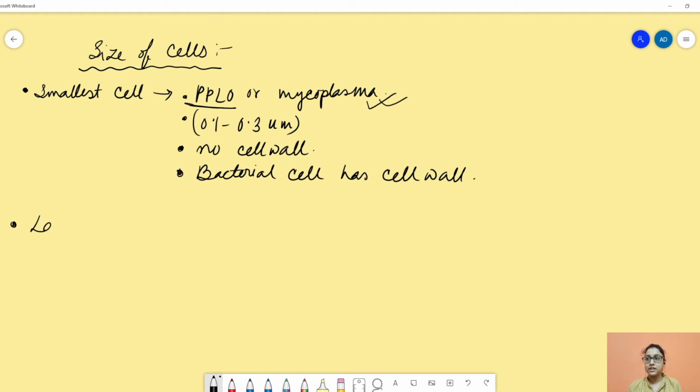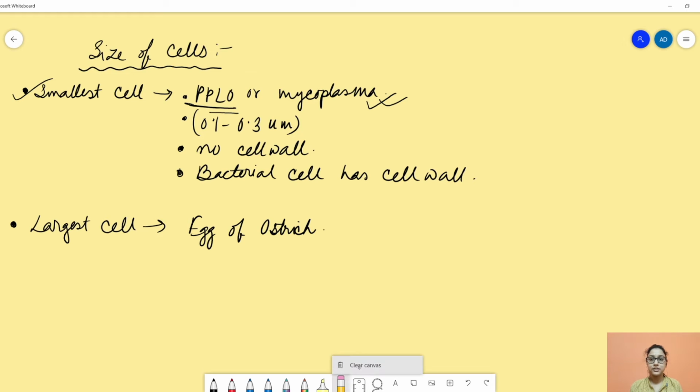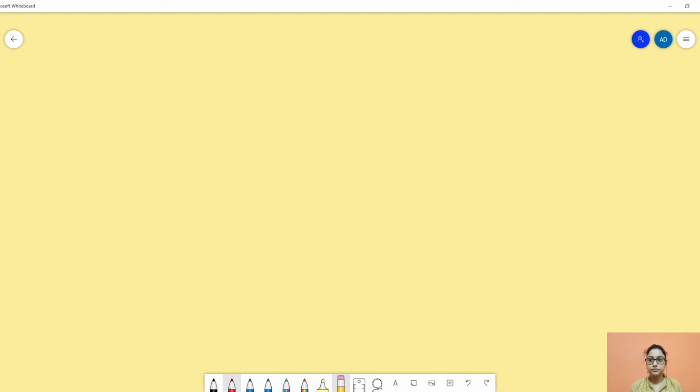Now, what is the largest cell? I think each and everyone knows this. The largest cell is the egg of ostrich. So the smallest cell is PPLO or mycoplasma, and the largest cell is the egg of ostrich. Now we will discuss the shape of different cells.